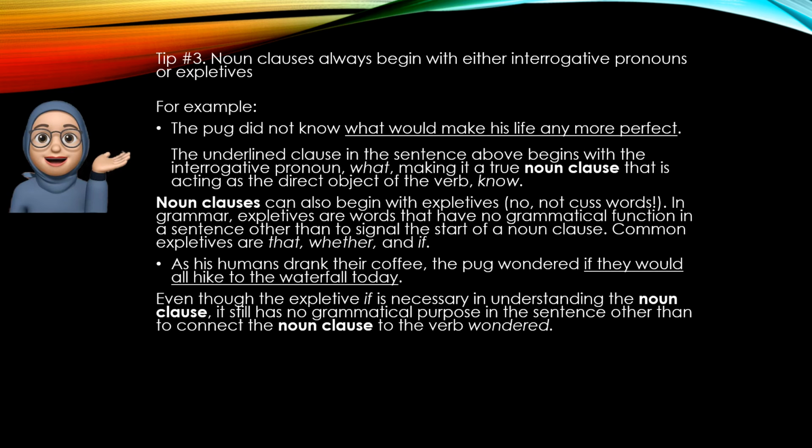Tip 3. Noun clauses always begin with either interrogative pronouns or expletives. For example, the pug did not know what would make his life any more perfect. The underlined clause in the sentence above begins with the interrogative pronoun what, making it a true noun clause that is acting as the direct object of the verb know.